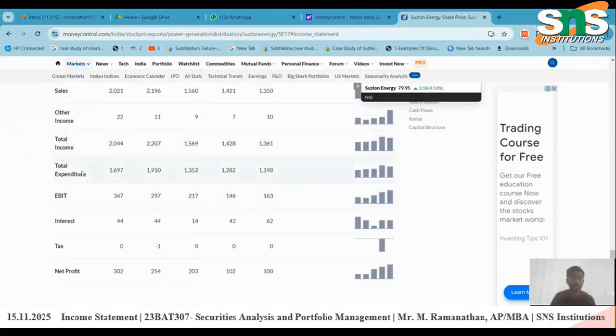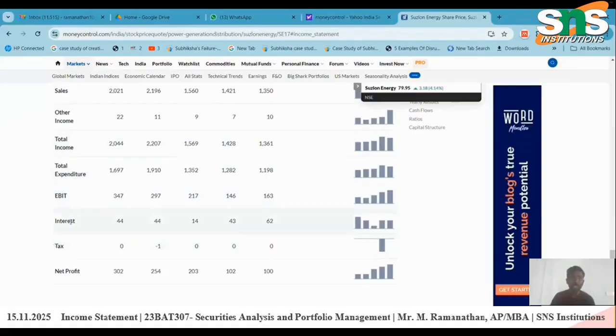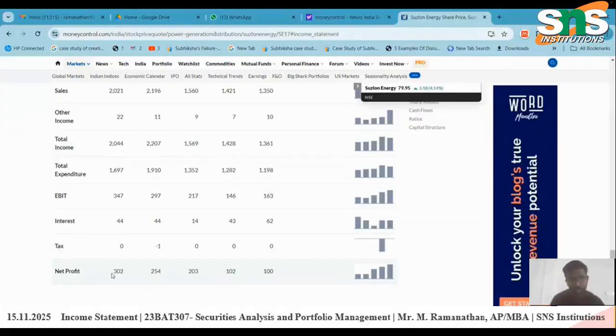Total income minus total expenditure will be earnings before interest and tax. How much tax I am going to pay, how much interest I am going to pay. After knowing the interest and tax, you deduct them from EBIT. So net profit is 302. If you keep seeing 100, 102, 203, 253, 300, then Suzlon Energy is performing well.